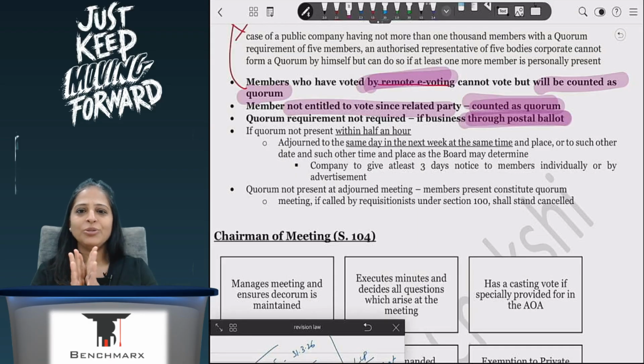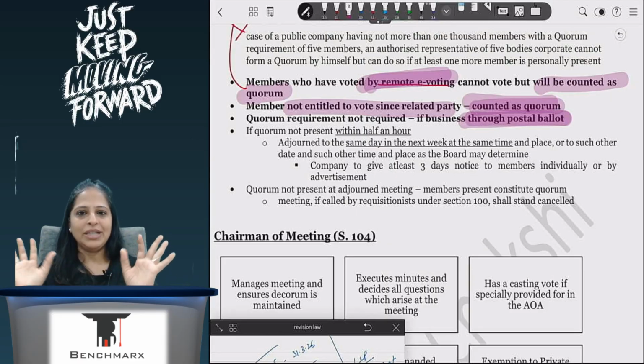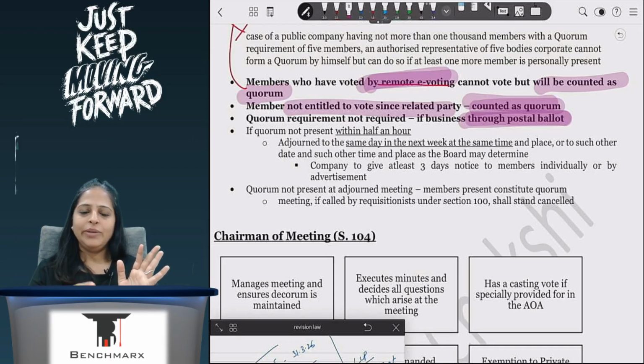It will be considered to be valid because it is said the meeting has to start during business hours and the meeting can extend to the next day also, doesn't matter, but it has to start during business hours, and during the entire period of the meeting you need to have the quorum present. These are the 2 requirements. So even if it ends at 12, even if it ends at 2 in the night, doesn't matter.